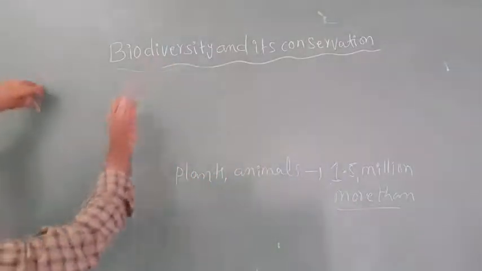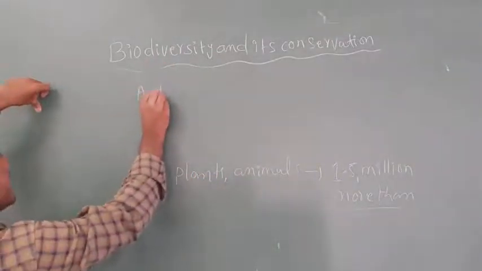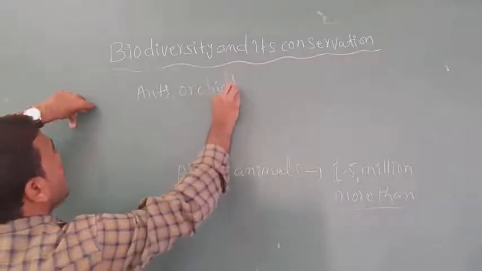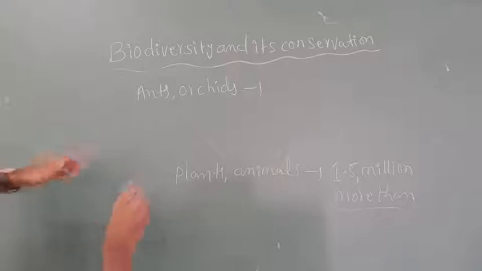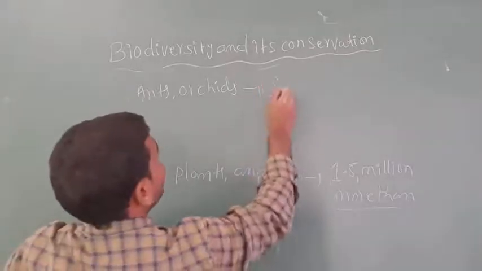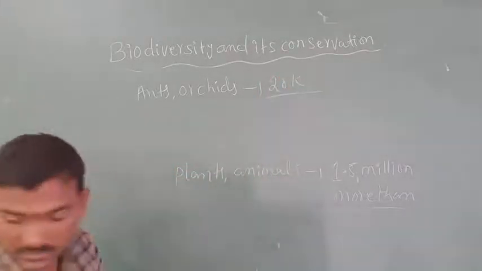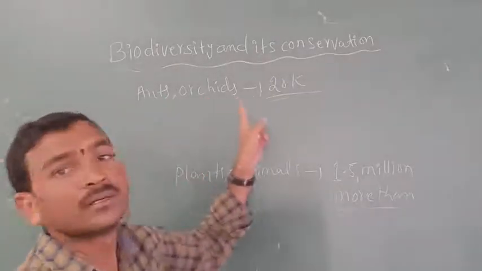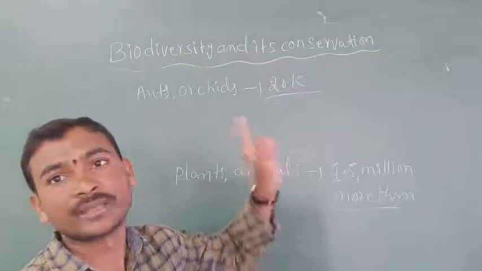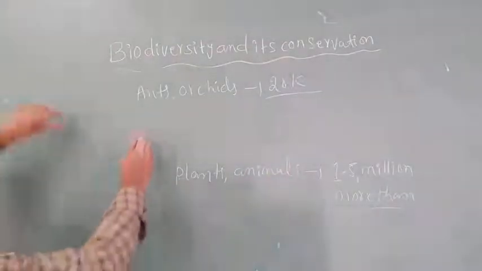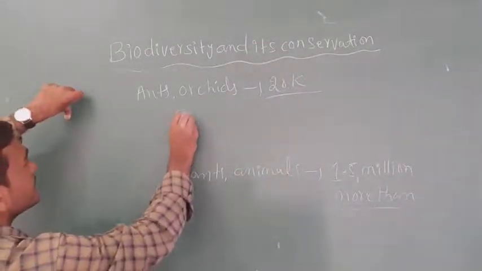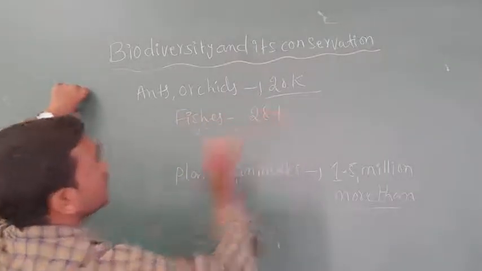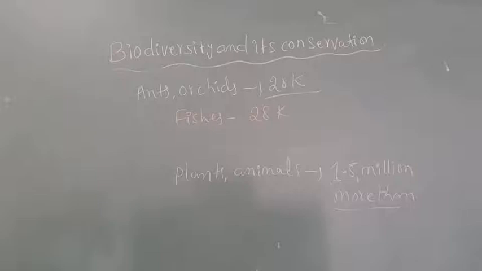For example, take ants and orchids: about 20k, meaning 20,000, are present on earth, just an estimate. Now take fishes: 28k.